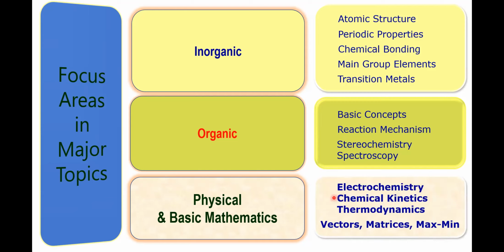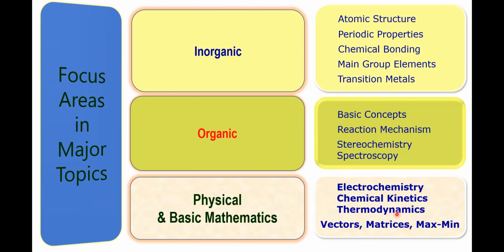Now coming to physical chemistry, in electrochemistry, you need to concentrate on the electrochemical series and the Nernst equation. In chemical kinetics, study rates, factors affecting reaction rates, zero, first, and second order reactions and their kinetics, problems related to those, and also half-life. And also complex reactions like parallel reactions, consecutive reactions, etc.